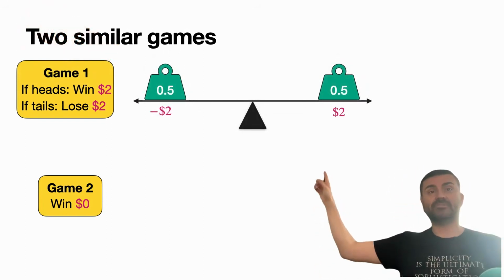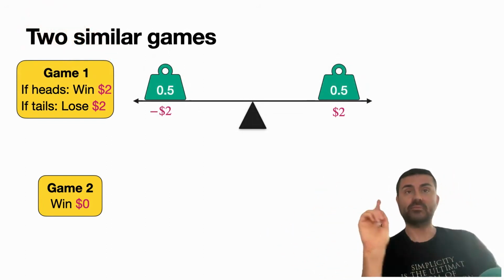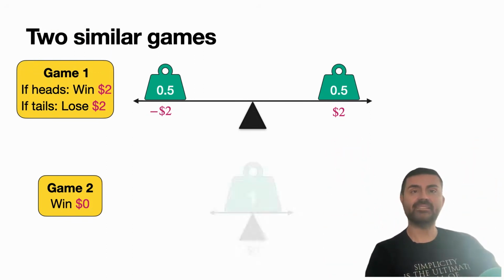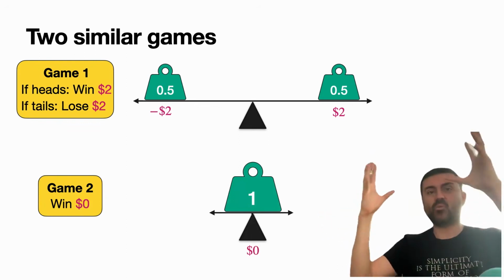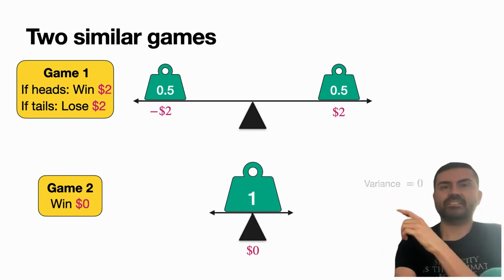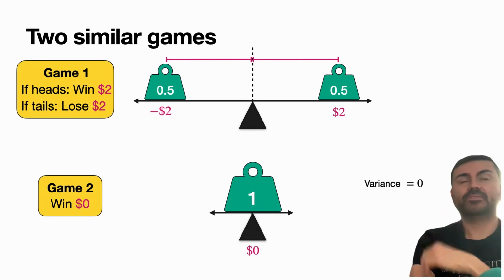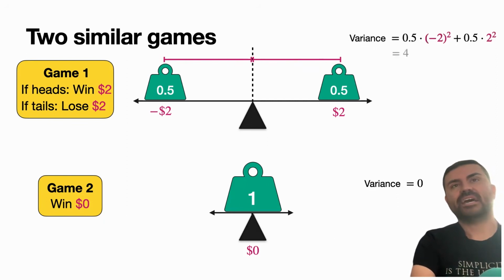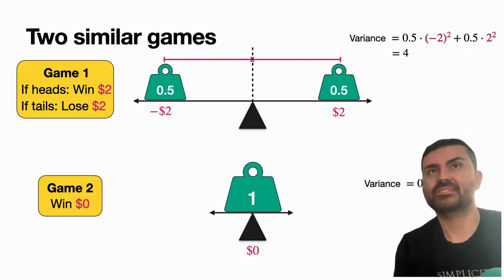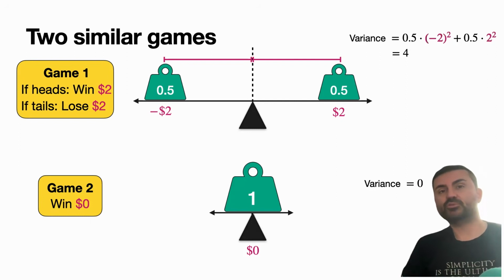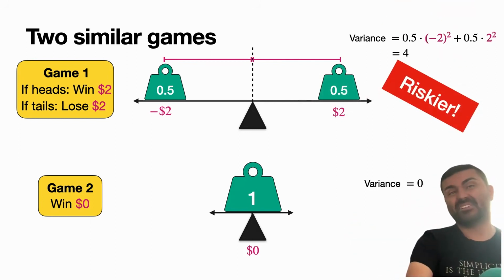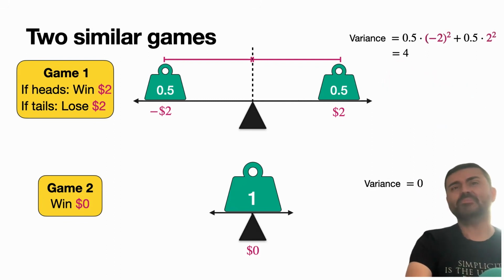And this is the balance for the first game, which is at 2 and at minus 2, I have weights or probabilities of 0.5. And the second game is very simple. I just have a big weight of 1 at 0. So the variance here is 0. And the variance for the one at the top, just like before, I have my plus 2 and my minus 2. I square them and then I average that out and I get 4, because it's half of 2 squared plus half of minus 2 squared, that's 4. So again, the first game is obviously riskier.